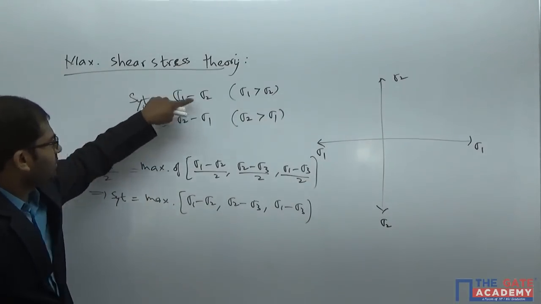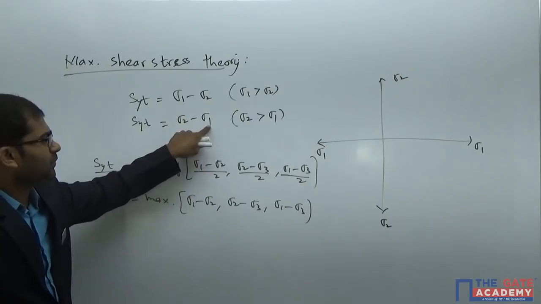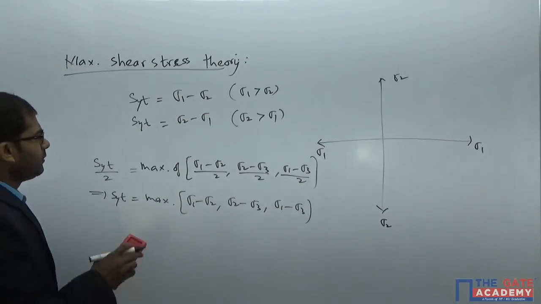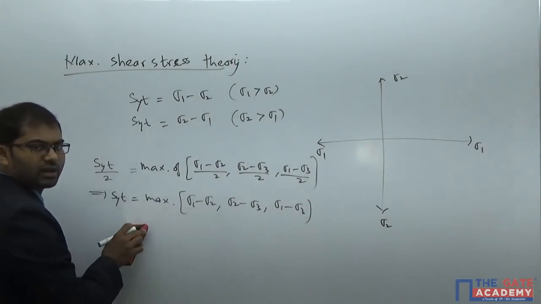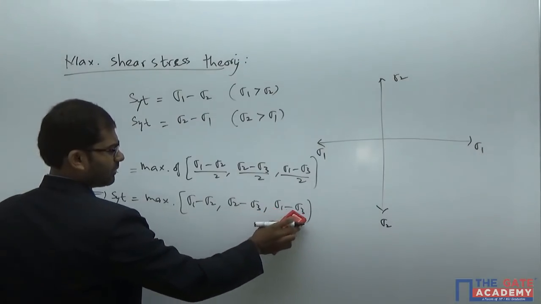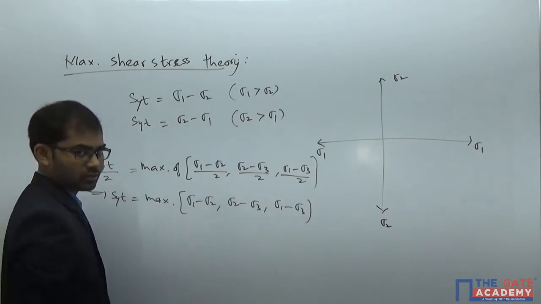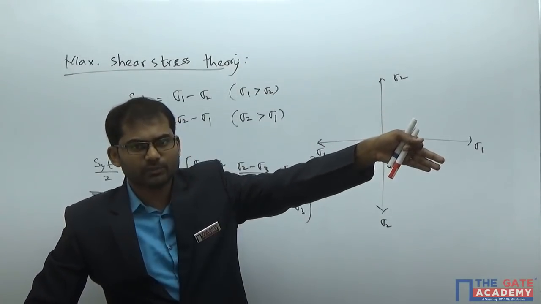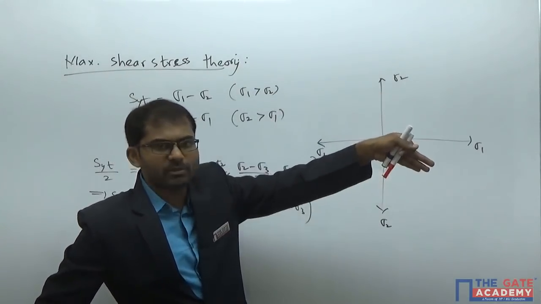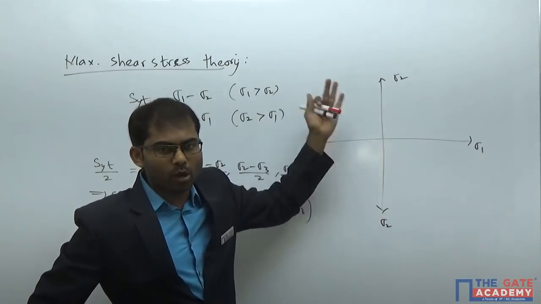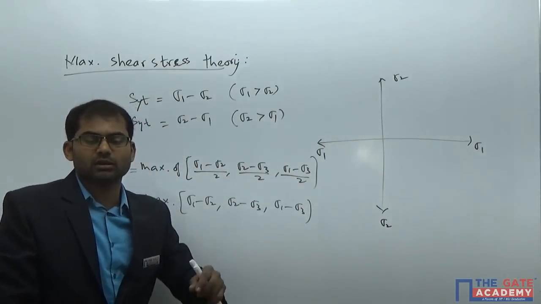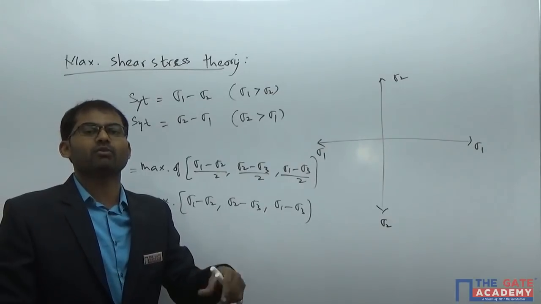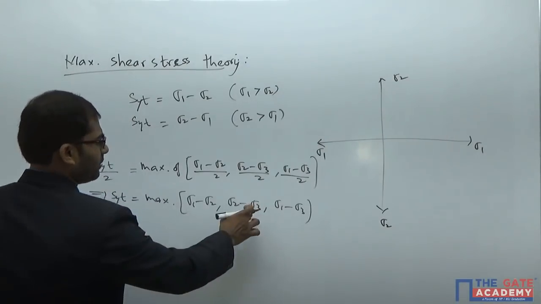So SYT is equal to sigma 1 minus sigma 2, sigma 2 minus sigma 3, if it is a 2D state of stress condition. If it becomes 3D, whichever is the highest value will come. So you can have a chance of sigma 1 minus sigma 3, sigma 2 minus sigma 3 also. But anyways, in this graph, we are not plotting according to the sigma 3 dimension, because if you plot the sigma 3 dimension also, then it will not be a region of safety, it becomes a volume of safety. So sigma 3 will be neglected here.